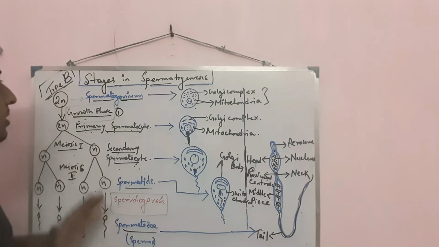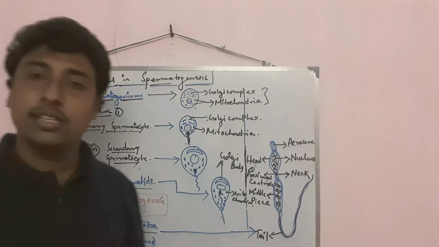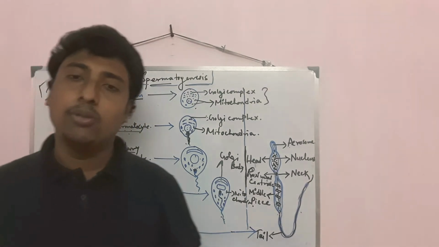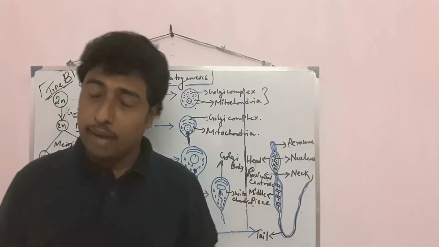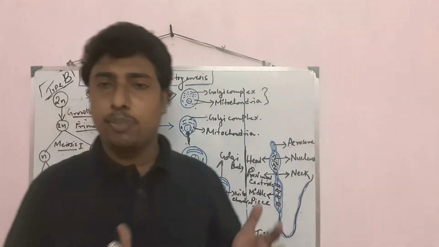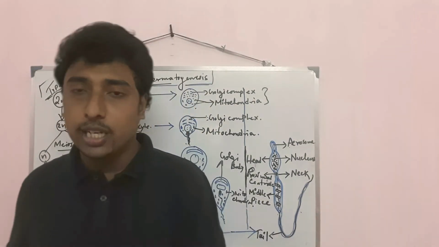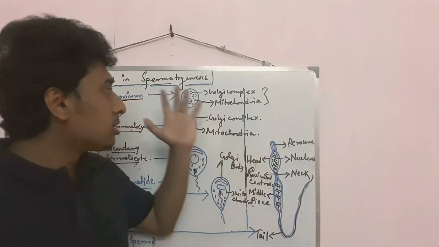So that is about spermatogenesis. Next class I will discuss oogenesis, which is very important, another part of gametogenesis. In gametogenesis, two parts are there: one is spermatogenesis, the other is oogenesis. That is the class regarding spermatogenesis.